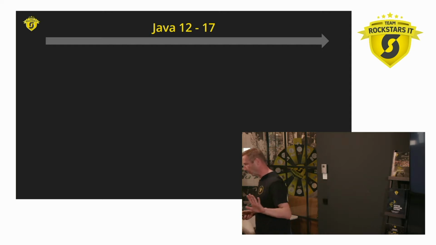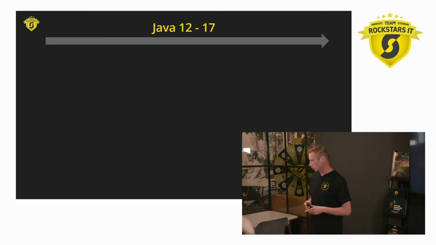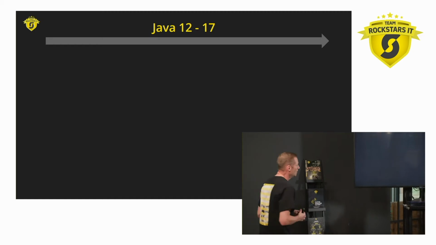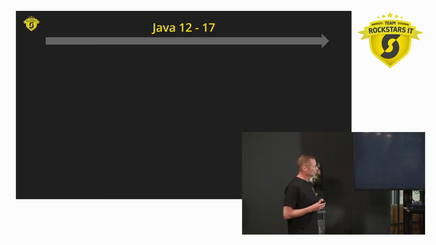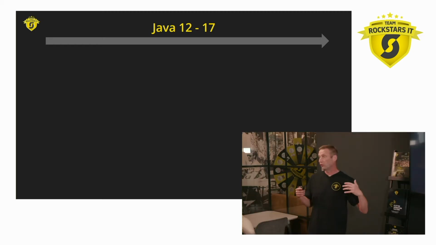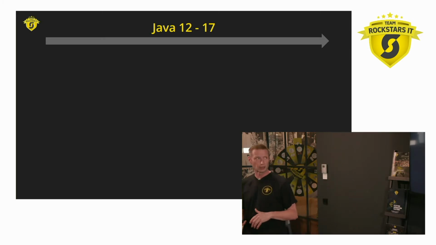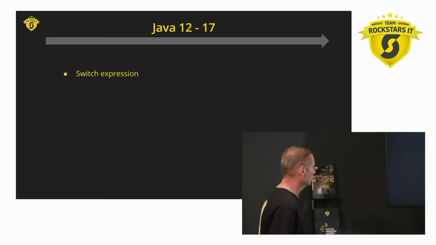Now, Java 12 to 17, we're only going to talk about the language changes because there's an enormous amount of changes. Going through all of the changes with new garbage collectors and new APIs would take quite a bit more than the 2 hours we have tonight. So what are we going to talk about?